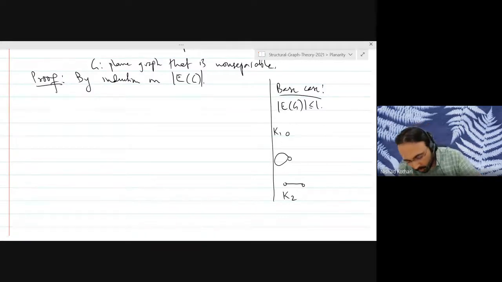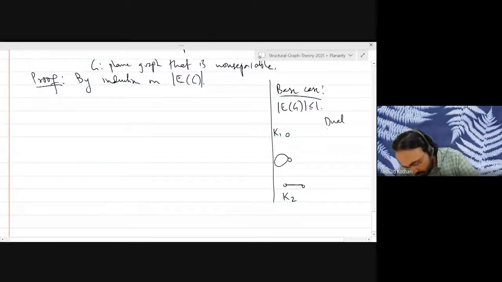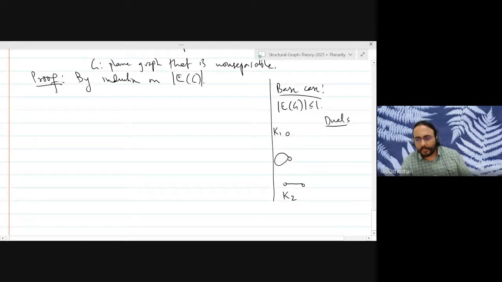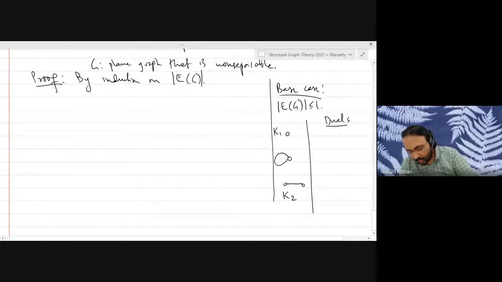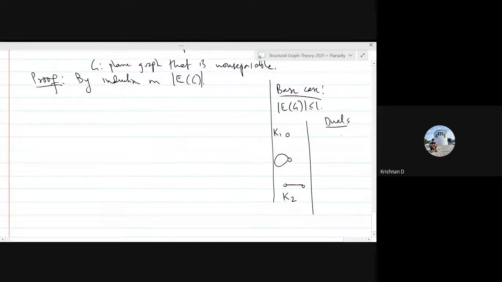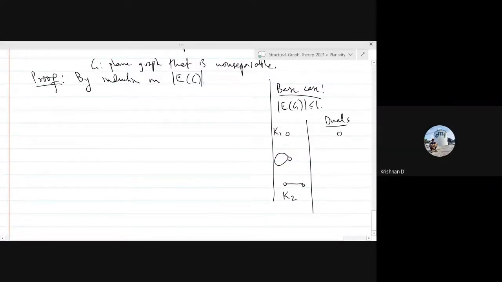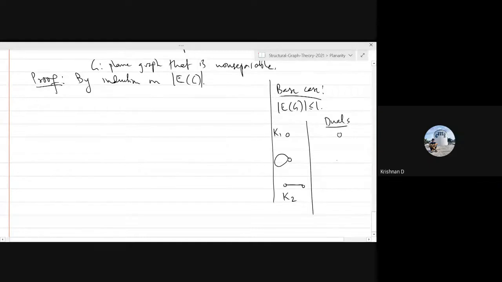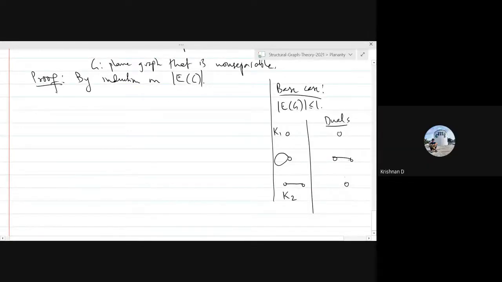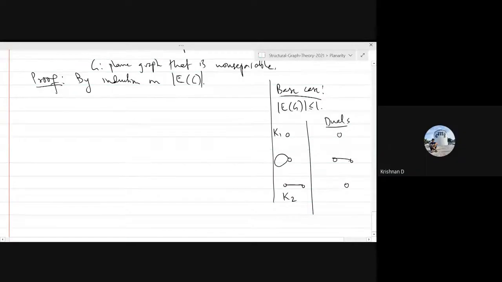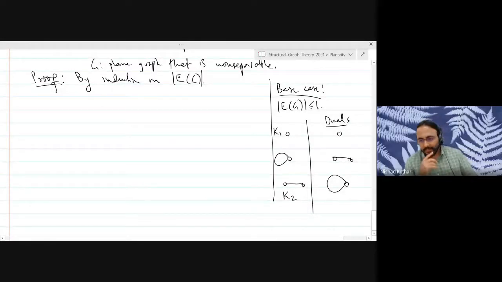What are the duals of these? Can somebody tell me quickly? Dual of K1? K1. Dual of this guy? K2. Exactly. And dual of K2? K1 with a loop. Yes, with a loop. I hope everybody can see that. Are there any questions or concerns why this is the case?